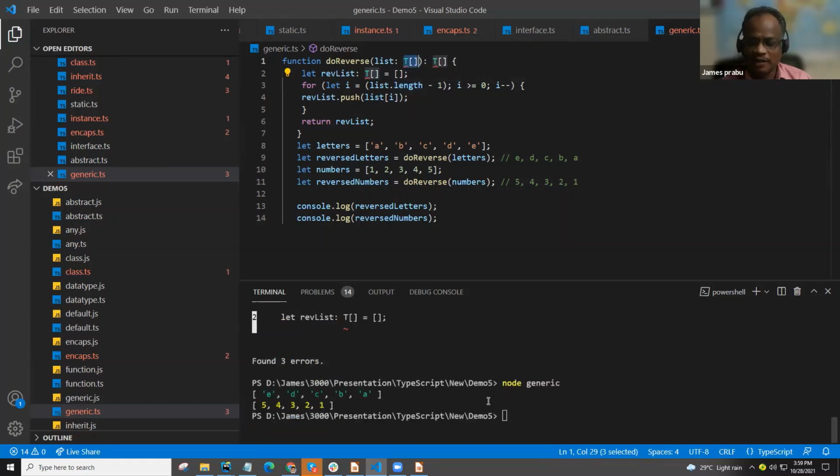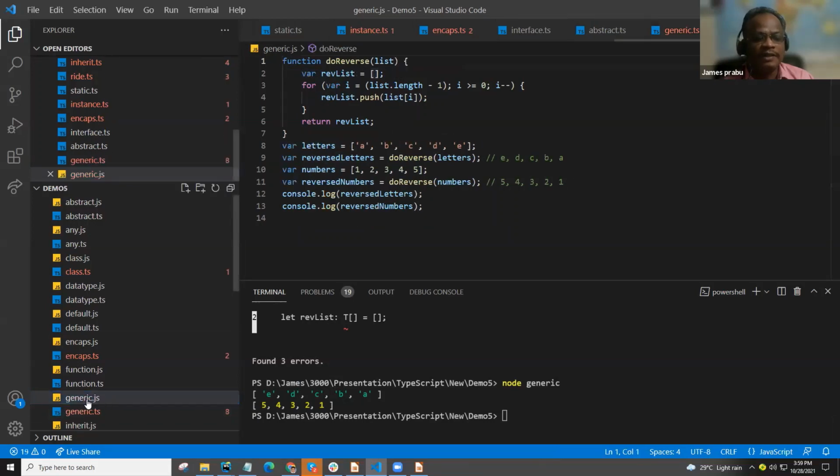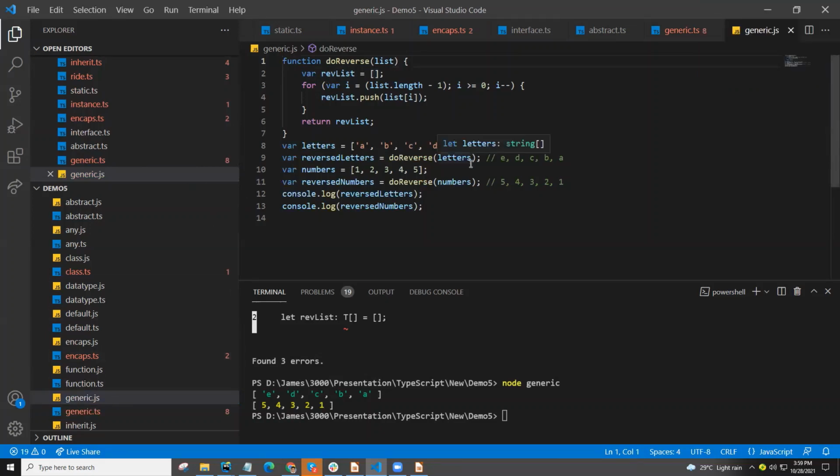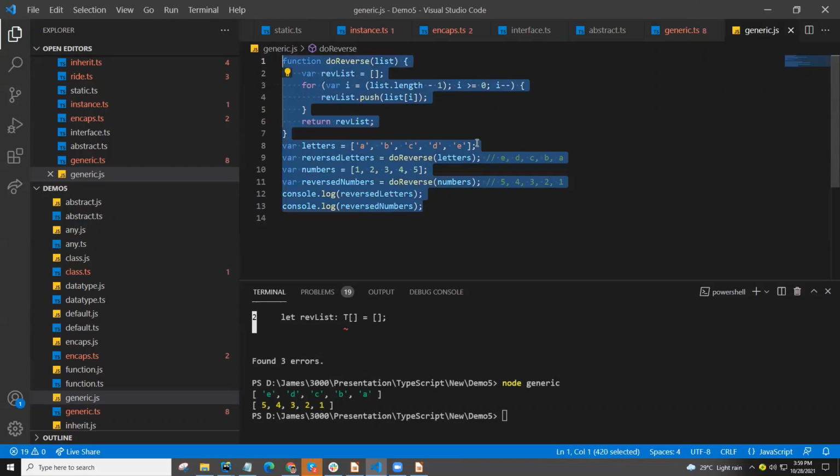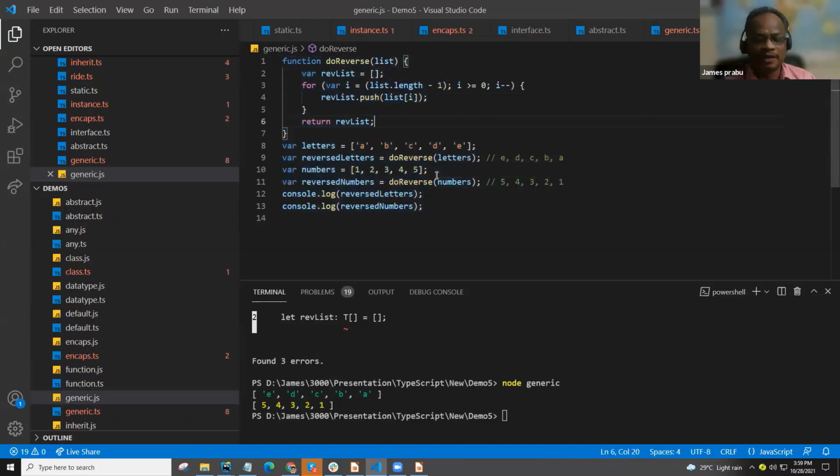So definitely it won't be a problem in real implementation, because after compilation we can see the JavaScript file. This JavaScript file only will be used in the browser. So don't bother about this compile time problem, because only this code will be shipped with our build. We have the code here, so there is no problem.